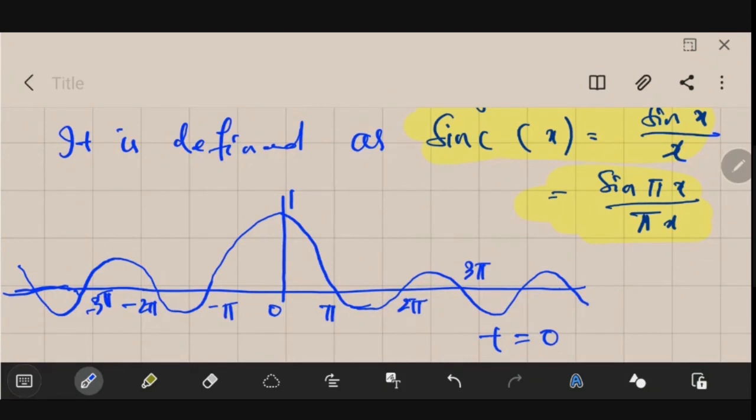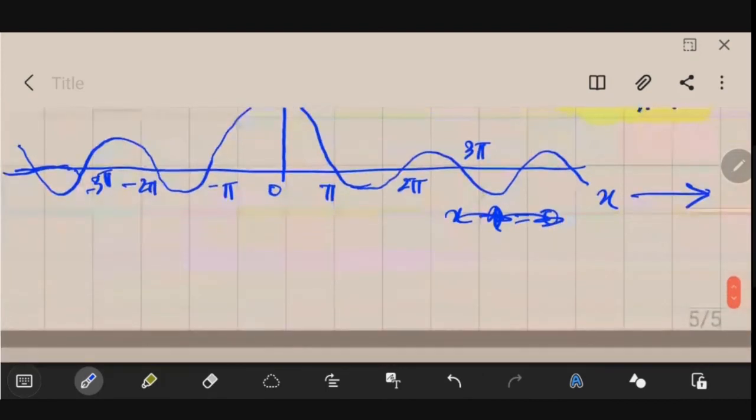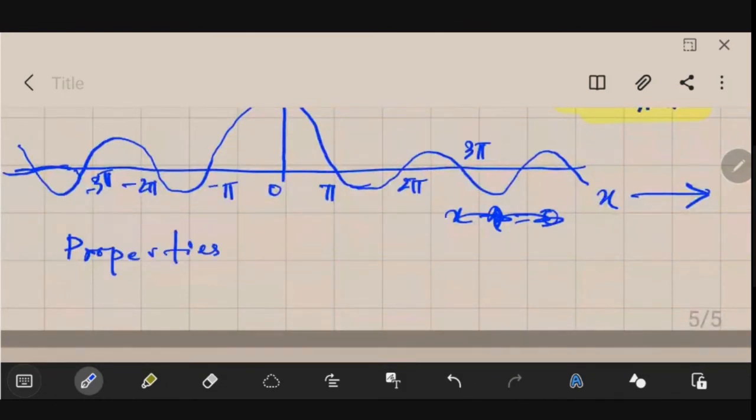So in this case your time variable is x, that's why we could write it like this. This is your x. We will be using this function a lot, so remember this. Let me write a few properties of the sinc function.